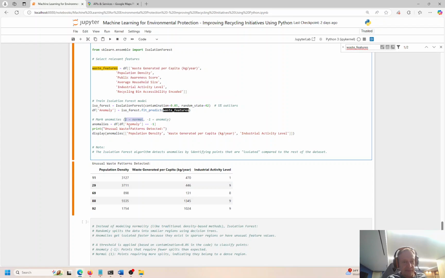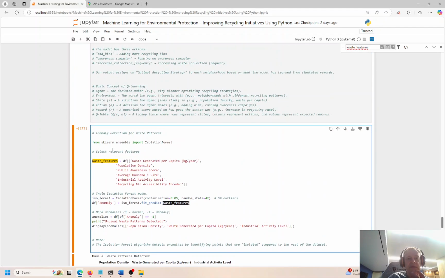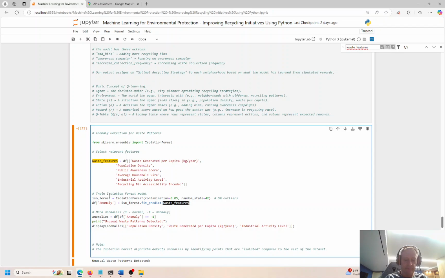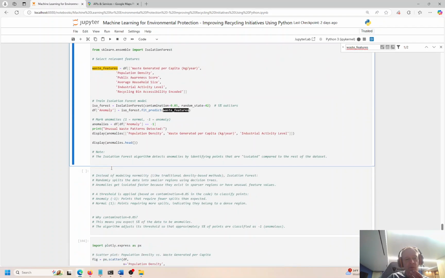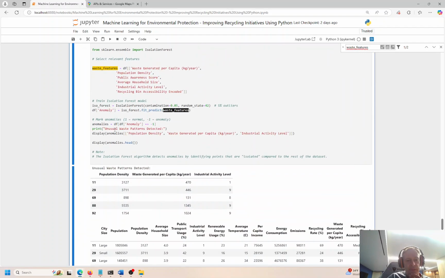And we have this data frame down here. Anomalies go to this data frame. If equals -1, these are the anomalies right here. And let's see, display anomalies. You know what? If I did this, actually, let me try one more thing here. This might actually crash. Let me see if this crashes. I think that'll work. Let me try it. Oh, display dot head. Let me try this thing. And it's running, and it worked.